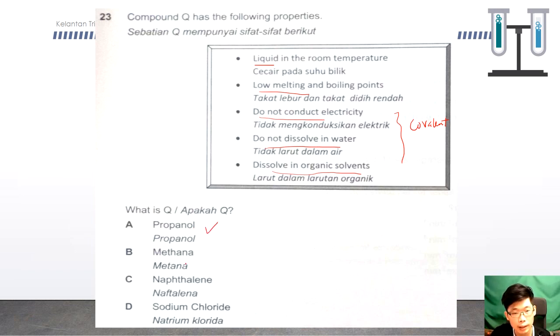Methane is a covalent compound as well, but it does not fulfill liquid because it is in a gas state at room temperature. So B is out. Naphthalene is in the solid state. Sodium chloride is ionic. So the answer will be A.